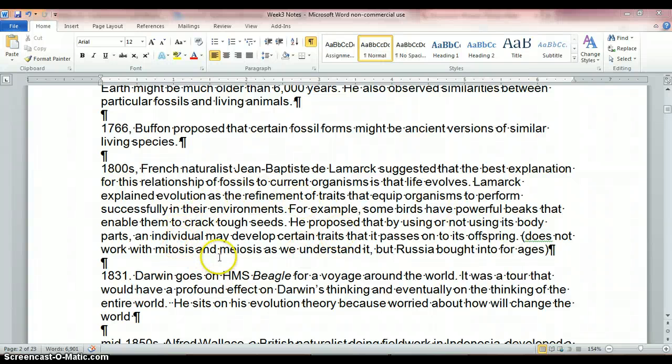This does not work with mitosis and meiosis as we understand it, but Russia bought into it for years. Yeah, for a long time the Soviet Union thought Lamarck had to be correct, and that really put them behind with biogenetics, because though this might be accurate for some very specific cases, in general we're going to have to go with Darwin's theory, because that has been found to be much more general.